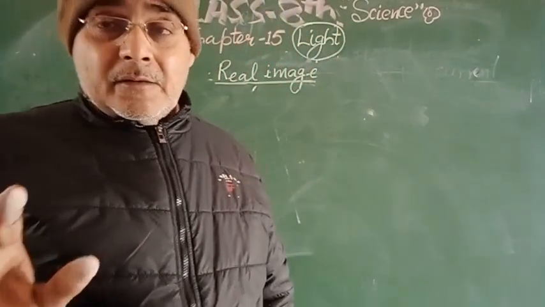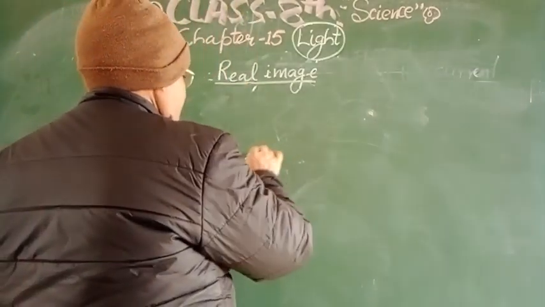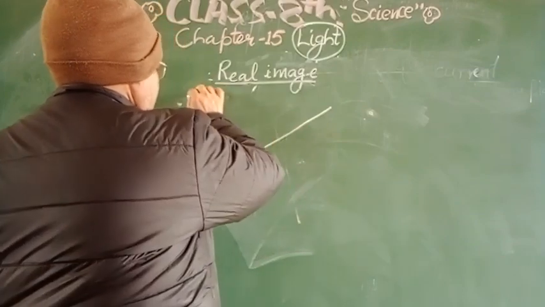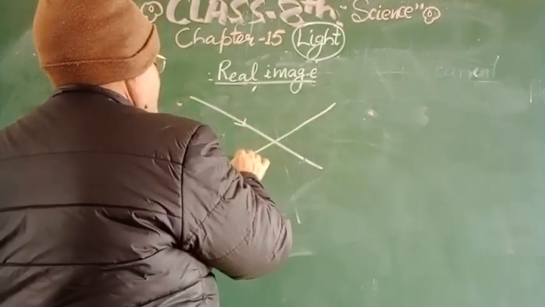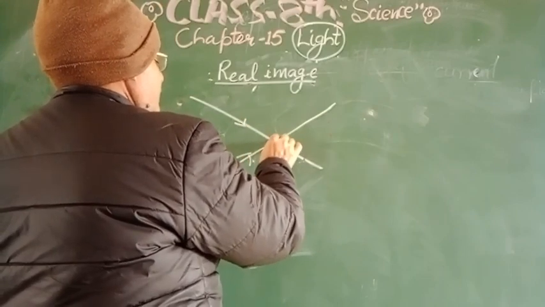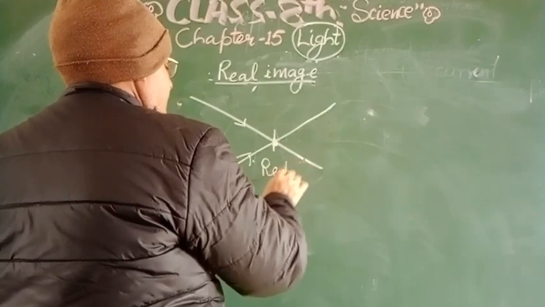And how will a real image be formed? Suppose one ray is coming like this, another ray is coming like this, then this will be the focal point and it will form a real image.